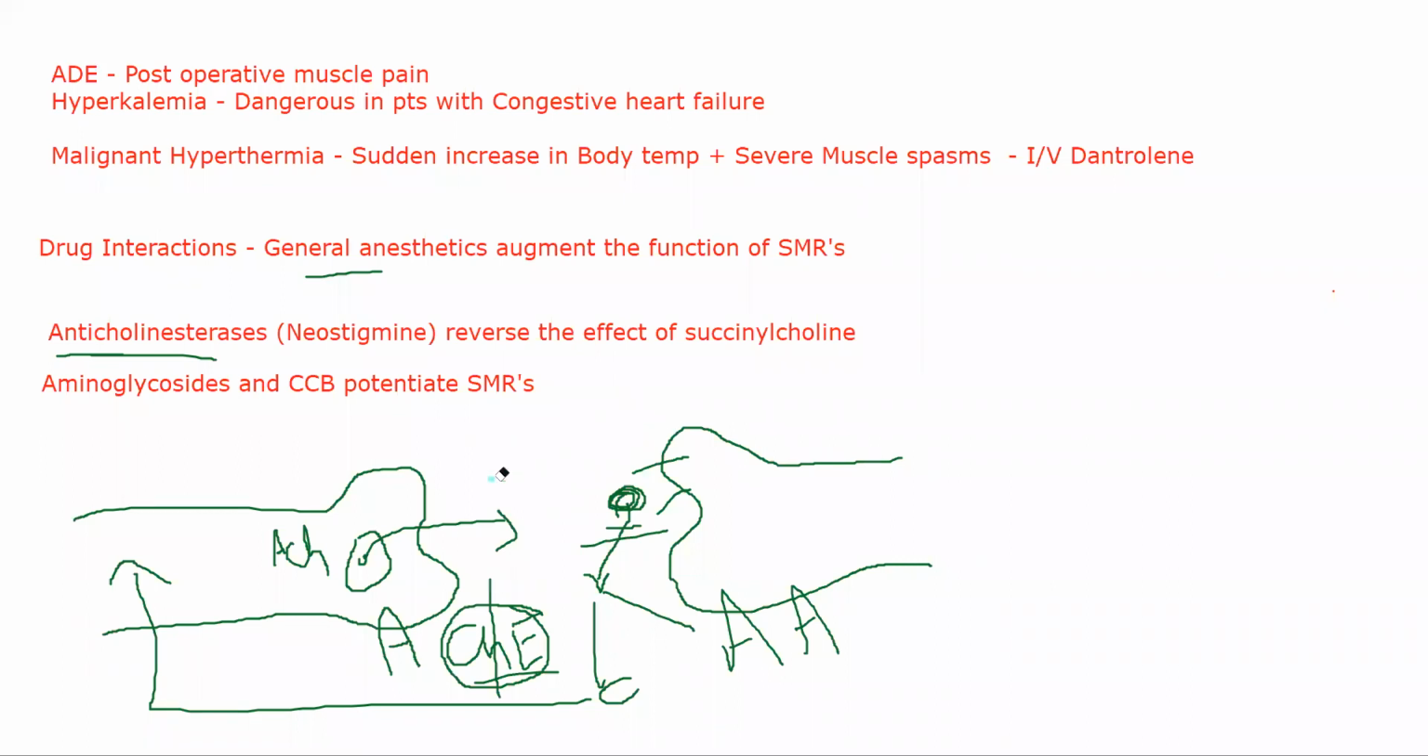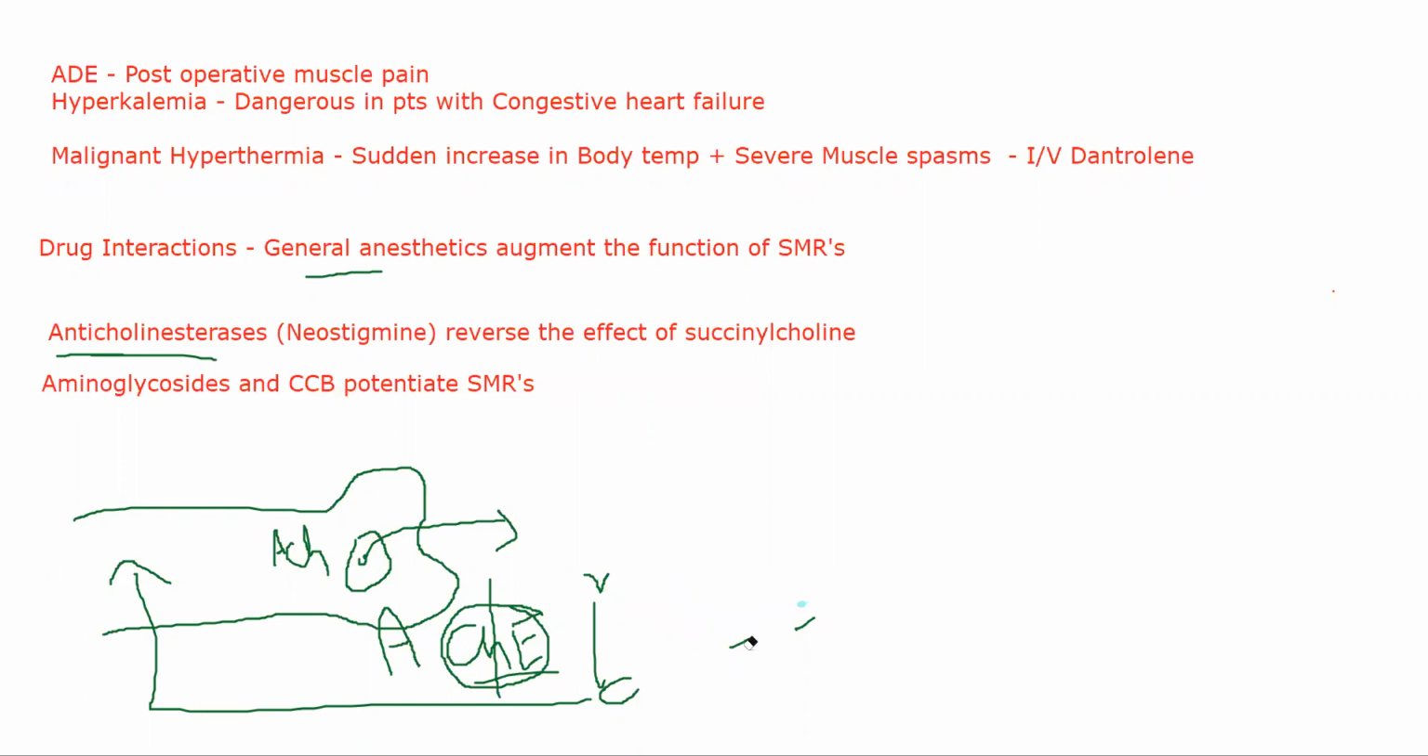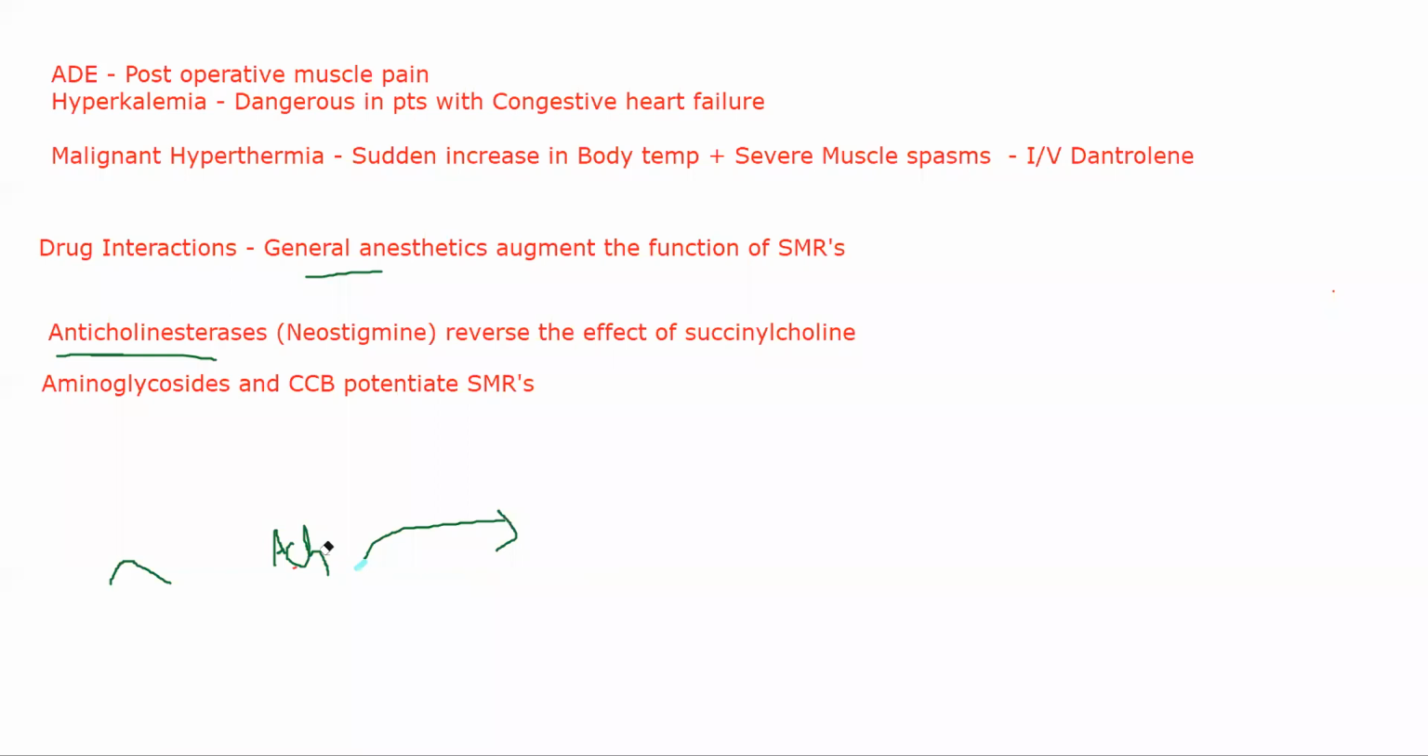So if you have more acetylcholine, it will contract skeletal muscle. So it is exactly opposite to succinylcholine. If you have something like neostigmine or edrophonium or any anticholinesterase, either reversible or irreversible, they will reverse the effect of succinylcholine, because succinylcholine will cause skeletal muscle relaxation, whereas acetylcholine will cause skeletal muscle contraction. I hope you guys understood that point.